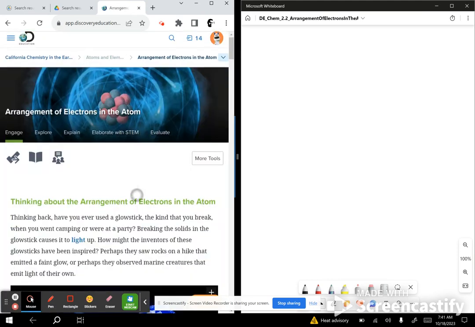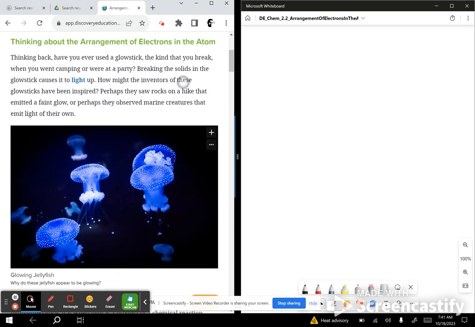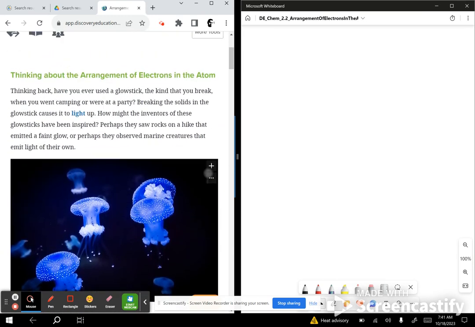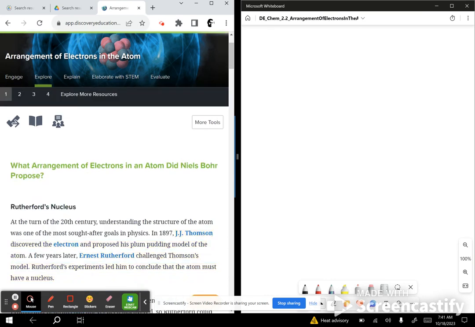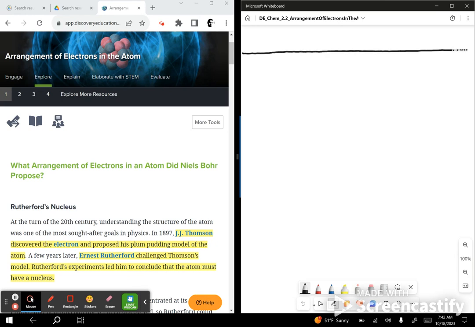I'm going to cover this, engage with you guys in class. But let's go ahead and just jump into Explore number 1. You can see there's 4 explorers. So 4 days, 1 for each explorer. And let's draw our lines, okay? Today's date is the 18th. So today is Wednesday, 10/18, 2023. We'll give ourselves enough margin space to write notes to ourselves.